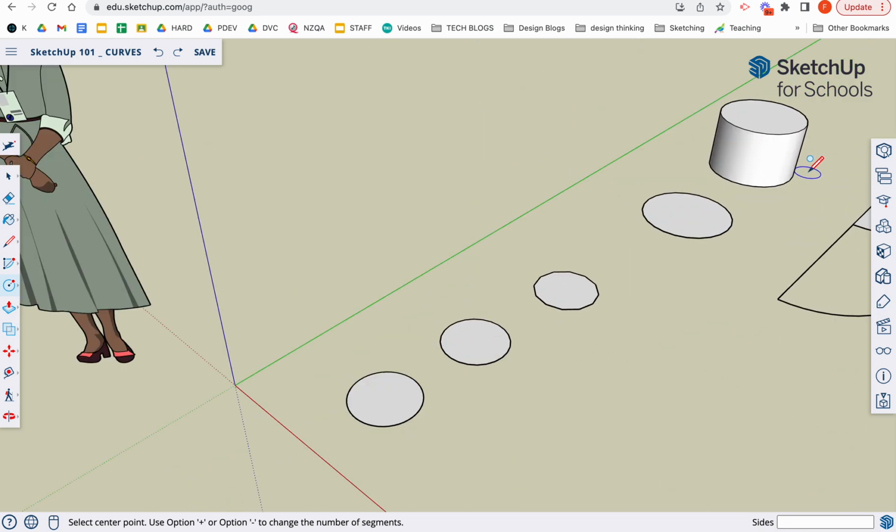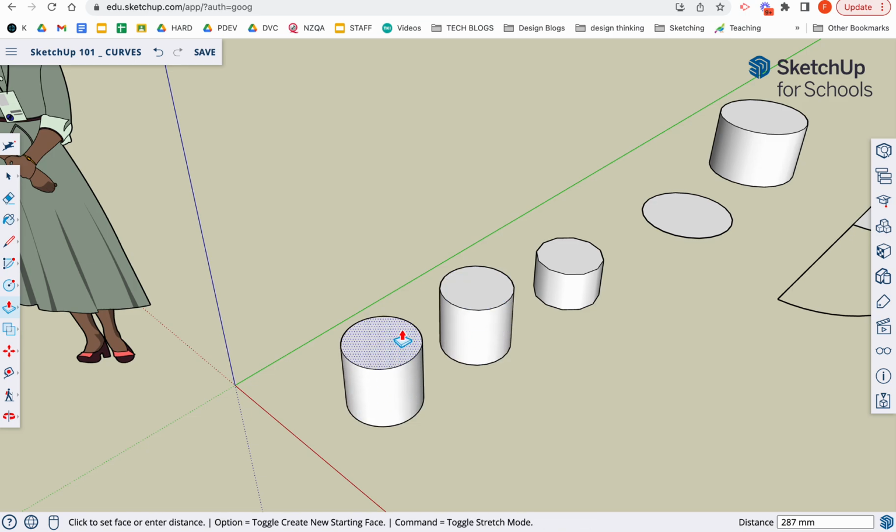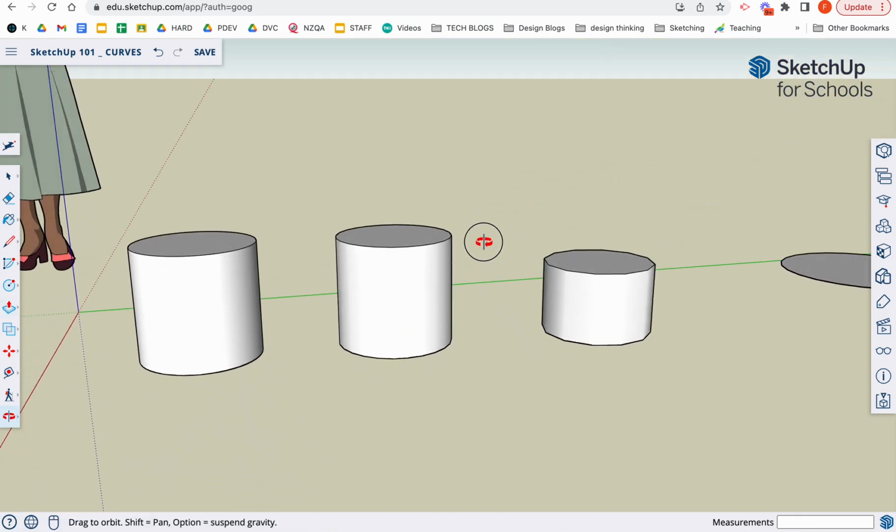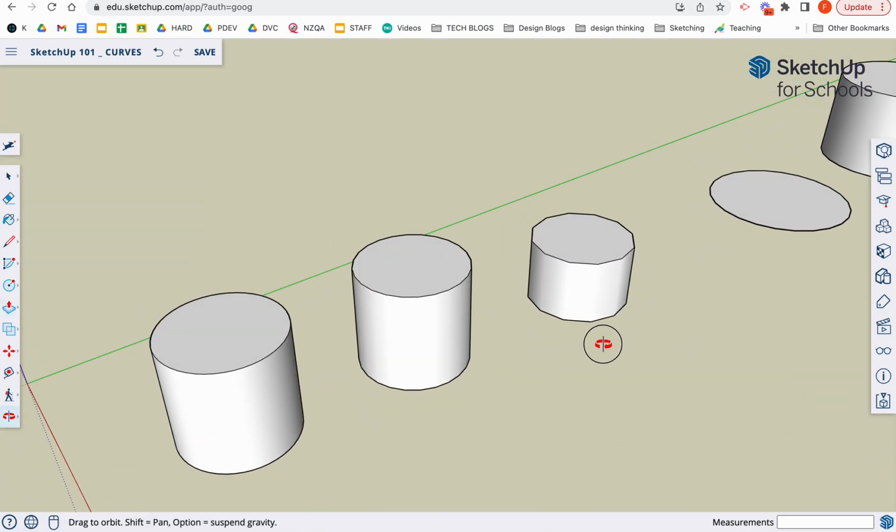Of course, you can then push-pull the shapes up, and you can see again that this curved surface has a much smoother surface than the 12-sided circle.